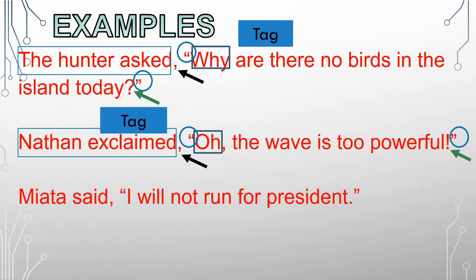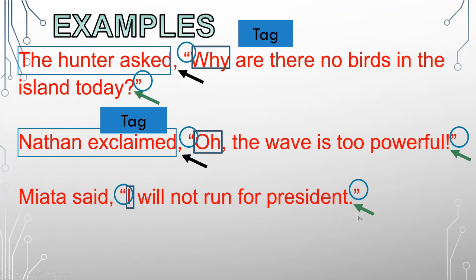Okay? Next example. Miyata said, "I will not run for president." Now, remember again, let's go to the rules. Capitalize, quotation marks, punctuation marks, and comma. So first, is the first word capitalized? Let's check. Yes, it is. I is capitalized. Next, do we have the open and closed quotation marks? Yes, we have. Next, do we have correct punctuation marks? Period? Yes, correct. This is a statement. And the word here is said. So when the word here is said or stated or answered or replied, the punctuation mark should be a full stop or a period.